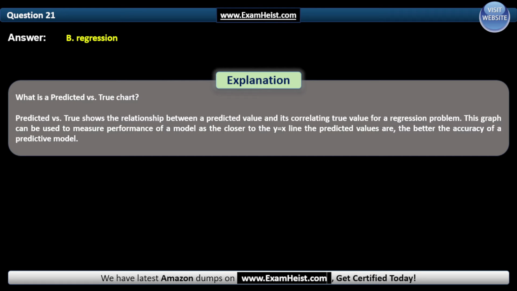What is a predicted versus true chart? Predicted versus true shows the relationship between a predicted value and its correlating true value for a regression problem. This graph can be used to measure performance of a model: the closer the predicted values are to the y equals x line, the better the accuracy of a predictive model.